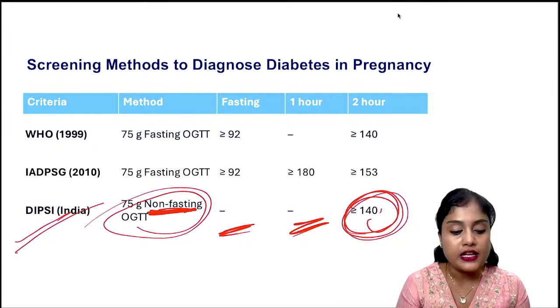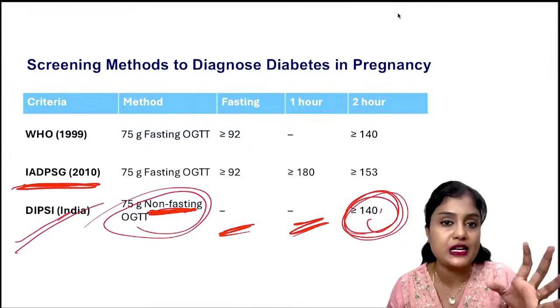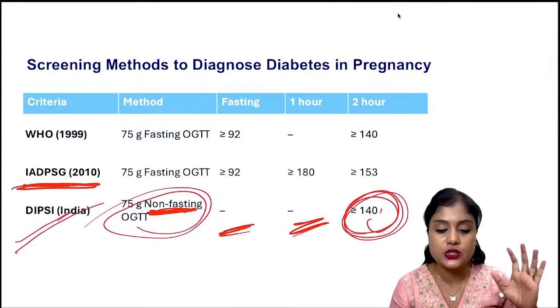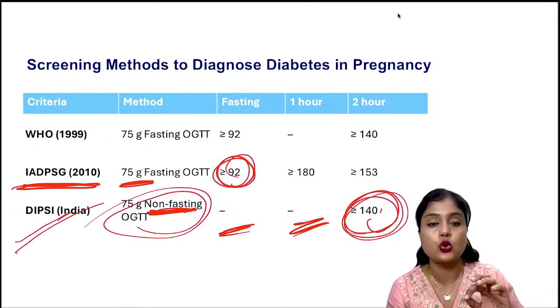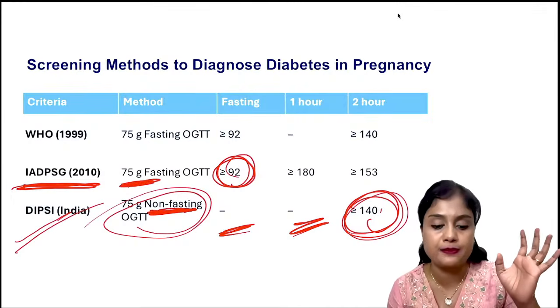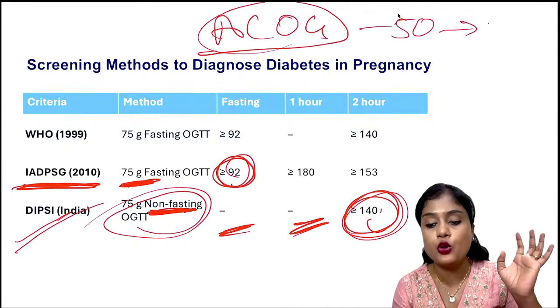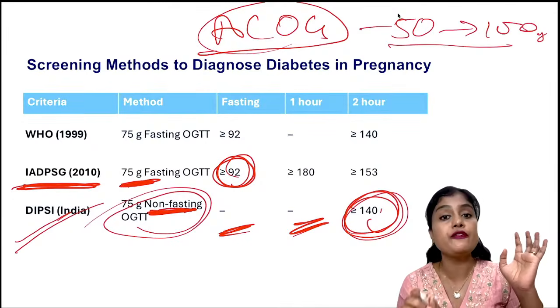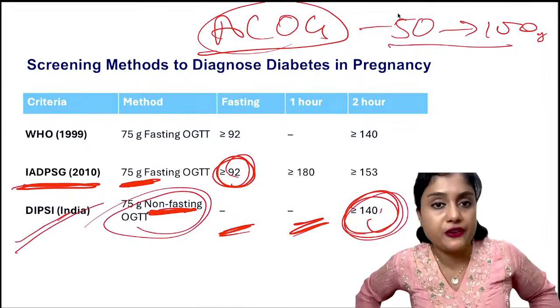And in IADPSG, here we want the patient to come fasting. She'll come early morning. First, you will take the fasting sample. Then you will give her 75 grams glucose. Only in ACOG, Americans do 50 grams followed by 100 grams. So we follow only 75 grams. You should remember mostly questions will be on 75 grams itself.